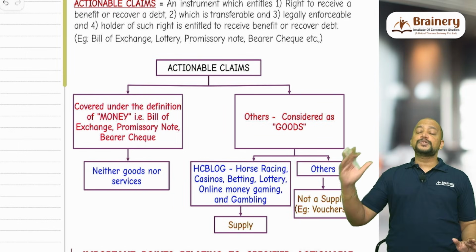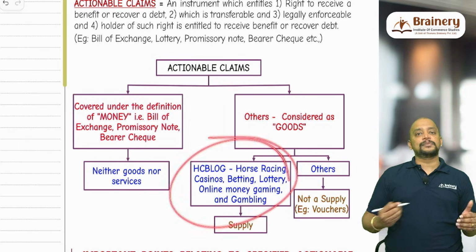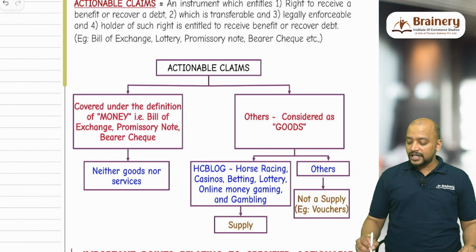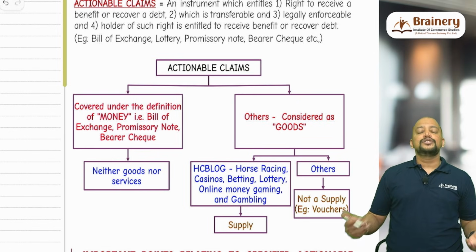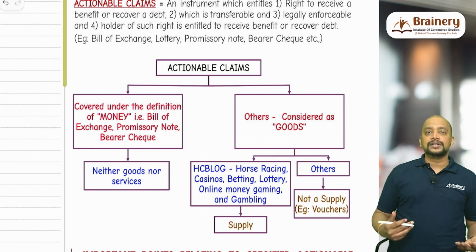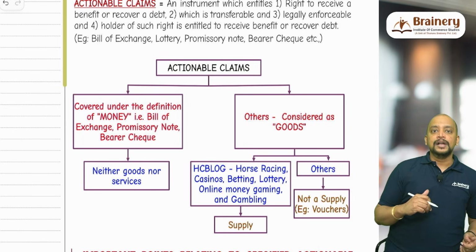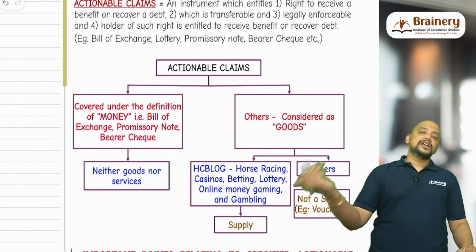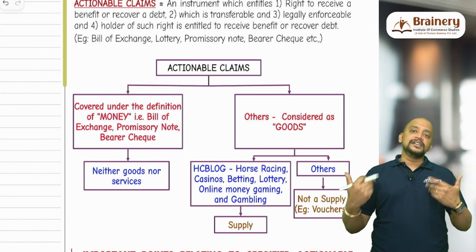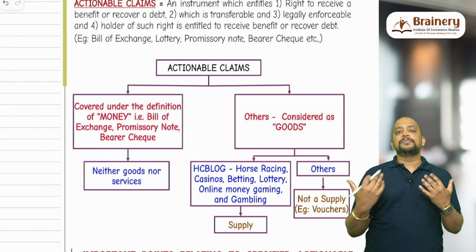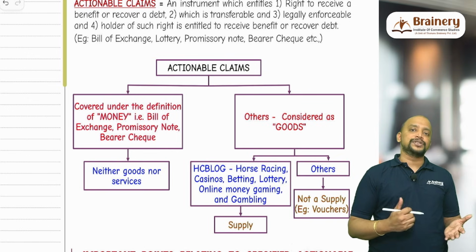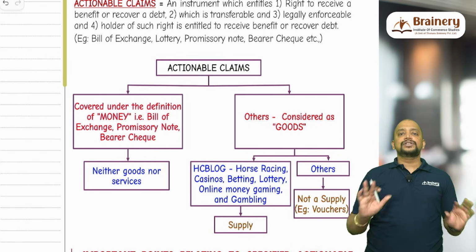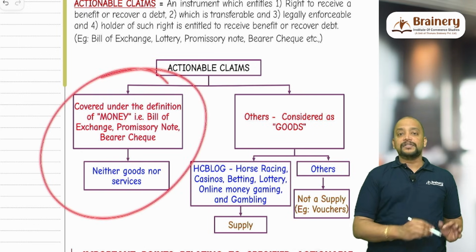But again, only specified actionable claims are covered under supply. Other than specified actionable claims is excluded, like it's not treated as supply, so excluded from supply. Example, voucher. Voucher is an actionable claim. How? I have a gift voucher, which means I have right to receive a benefit, and I can transfer it to any person. And if the benefit is not received, we can legally enforce it, and the holder of that instrument is entitled to receive the benefit. So definitely voucher is an actionable claim, but it is not covered under money definition.